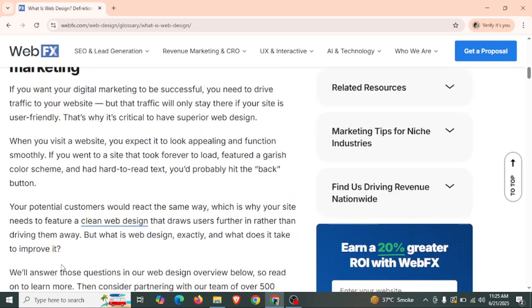When you visit a website, you expect it to look appealing and function smoothly. If you went to a site that took forever to load, featured a grayish color scheme, and had hard to read text, you would probably hit the back button. Your potential customers would react the same way, which is why your site needs to feature a clean web design that draws users further in rather than driving them away.